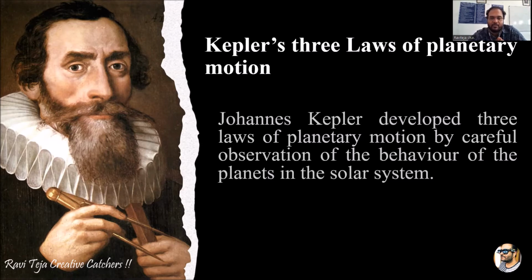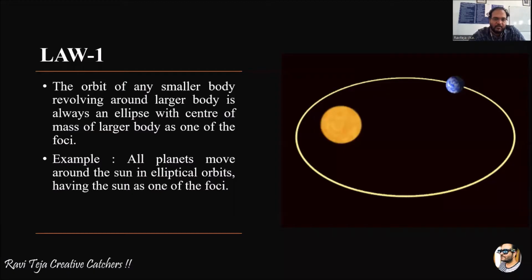In today's class, we are going to learn about Kepler's three laws of planetary motion. Johannes Kepler developed three laws of planetary motion by carefully observing the behavior of planets in the solar system. Let's see what those three laws are. Coming to law one, the law says the orbit of any smaller body revolving around a larger body is always an ellipse with the center of mass of the larger body as one of the foci.